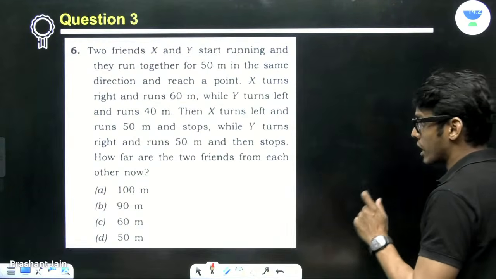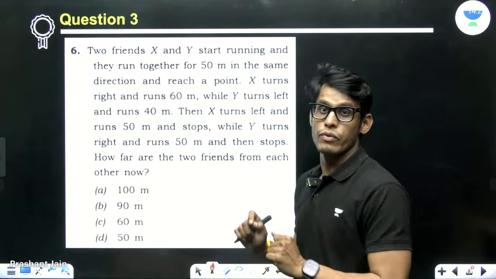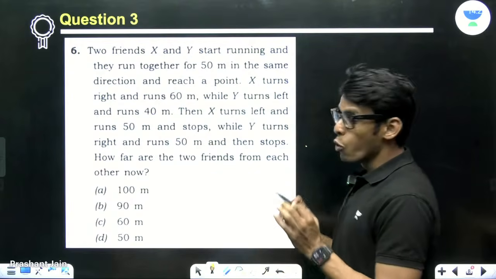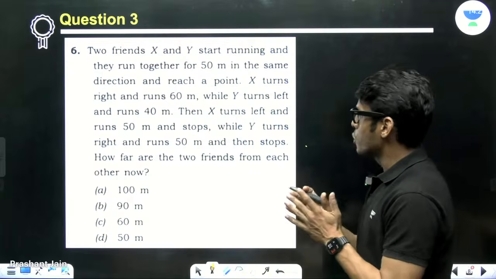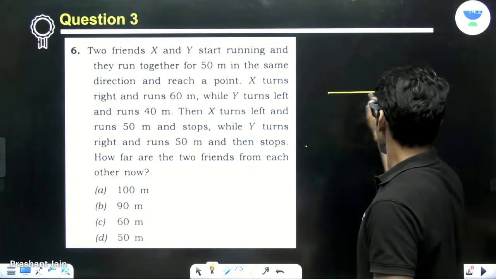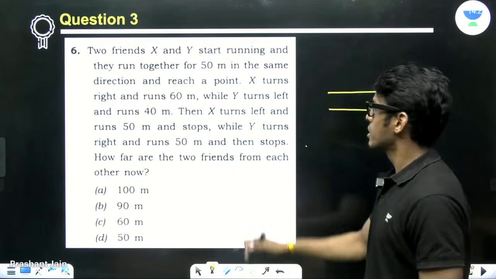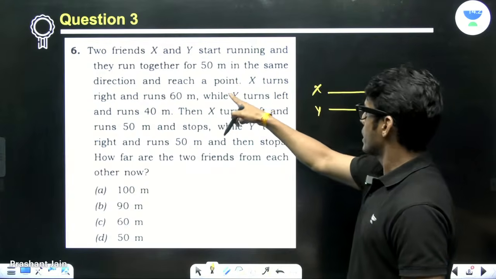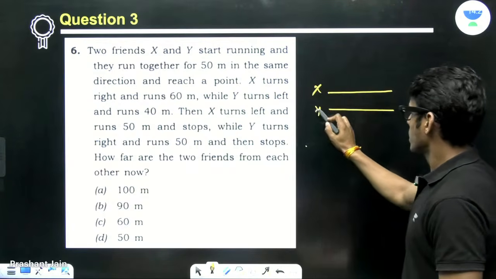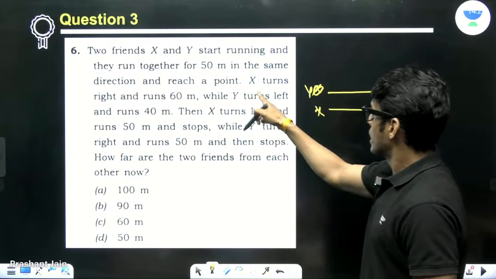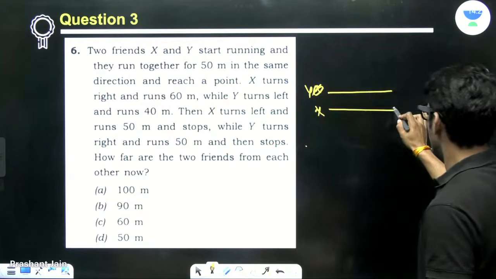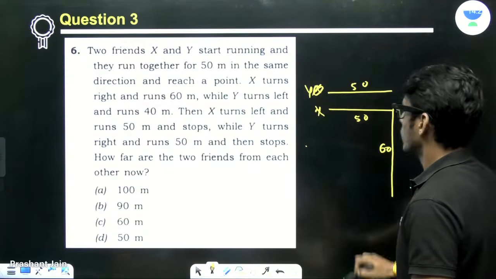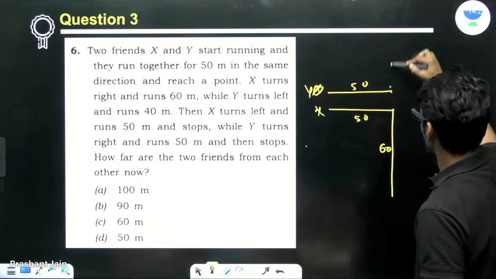You will see that there are problems which are very simple, like this one, a very simple direction sense problem, right? It says two friends, X and Y, start running and they run together for 50 meters in the same direction. Okay. So we will write them as parallel lines. This is X, this is Y, in the same direction. X turns right and runs 60 meters. Just mark this 50, 50, 60. Y turns left and runs 40.